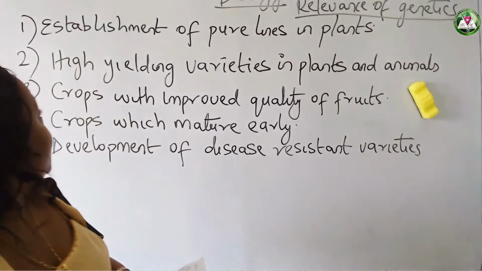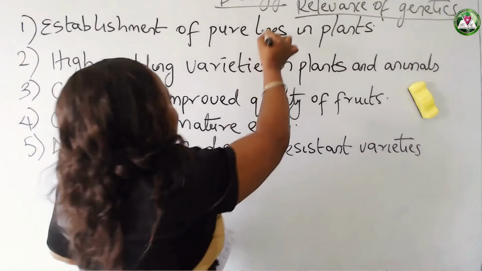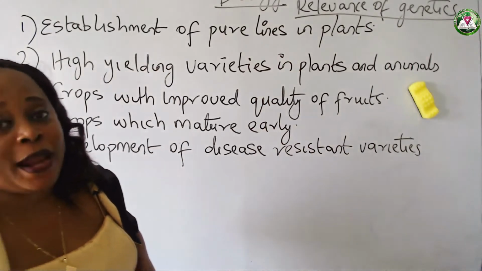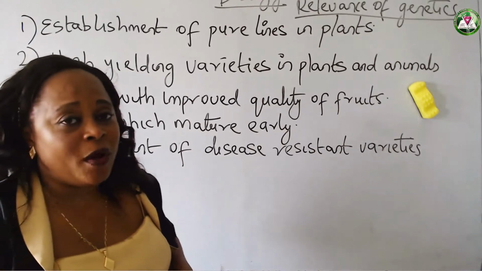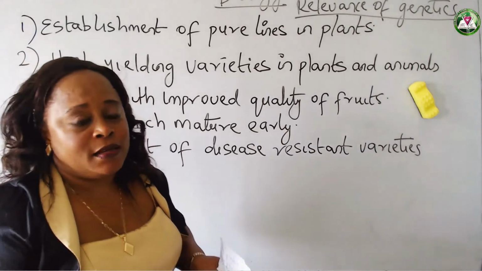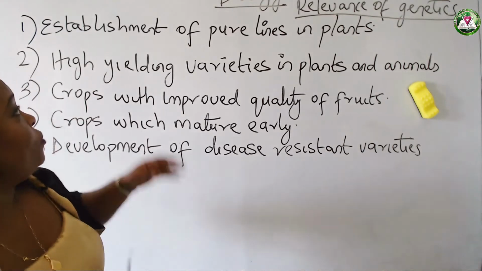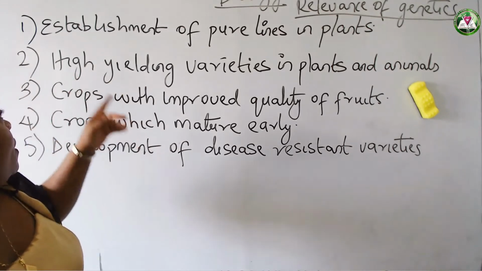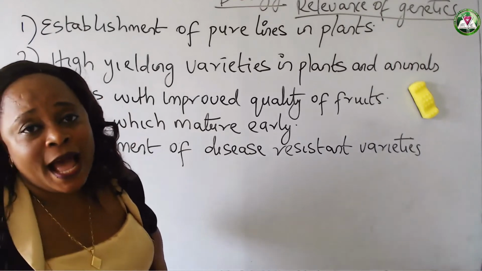The first one here is the establishment of pure lines in plants. Through genetics, we've been able to establish pure lines. When we notice that a particular breed of plants are doing very well, they are disease resistant and they are capable of growing fast and all that, depending on what we want, through genetics, we're able to establish these pure lines so that we can continue to cultivate them. Then the second one here is the high-yielding varieties in plants and animals.